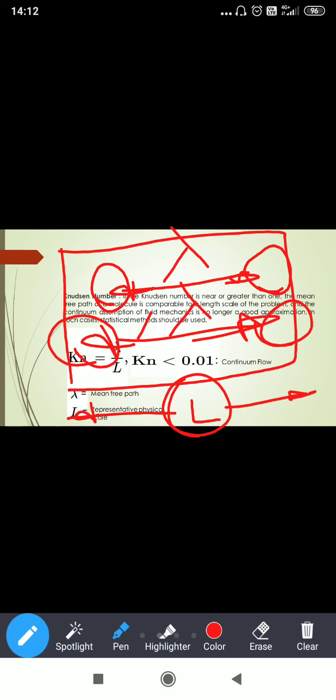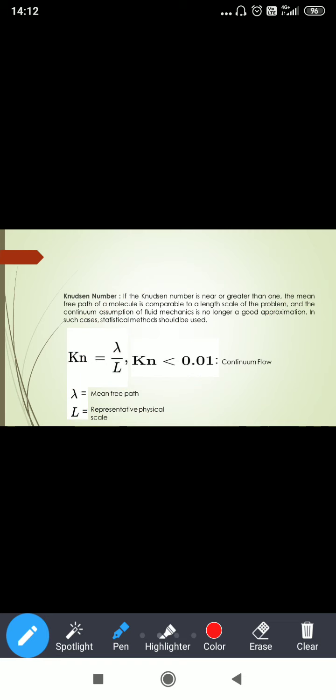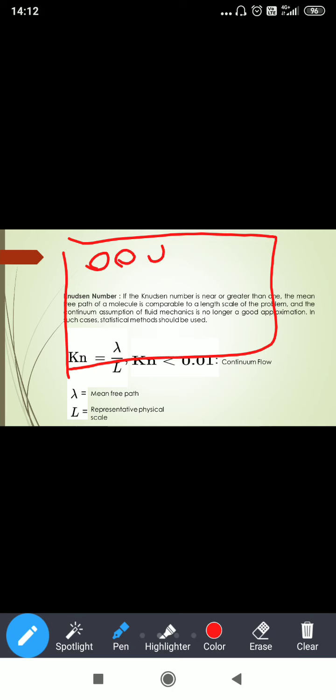So here comes the question: why do we need to study Knudsen number? Suppose the molecules are nearer; this is our interest. That means the molecules are continuous, having fewer voids. Voids means the space between molecules is very small.